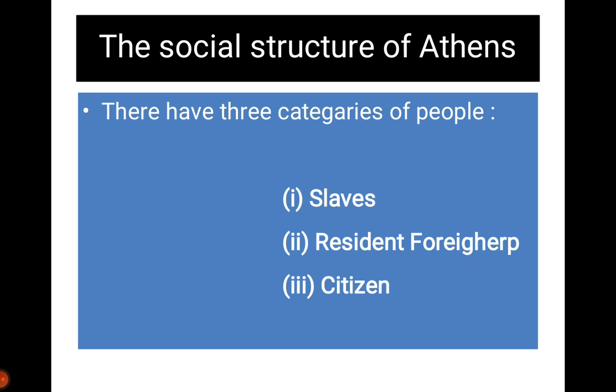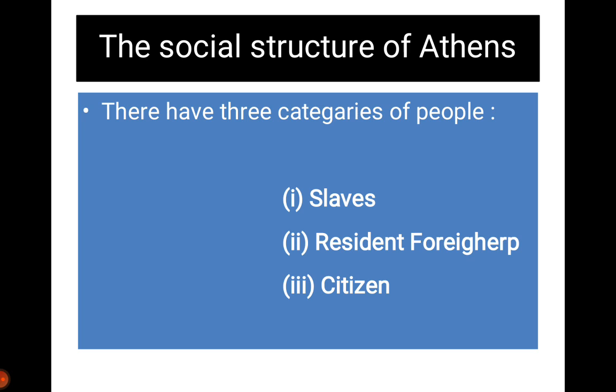Then we discuss the social structure of Athens. The social structure of Athens is categorized into three. There are three categories of people: slaves, resident foreigners, and the citizen class. The slaves, like animals, have no civil right and no political right. This category is considered as animals. These people are one third of the total population of Athens.